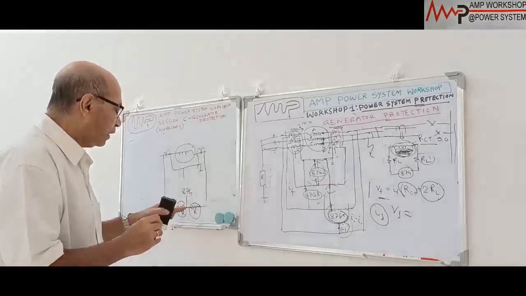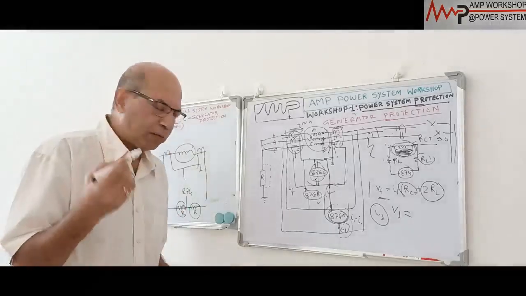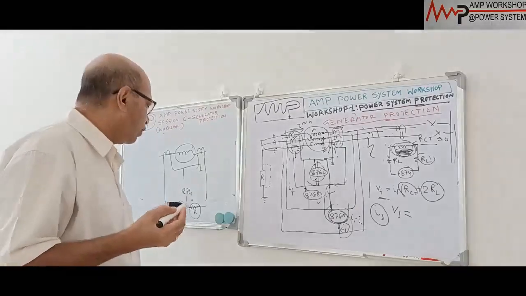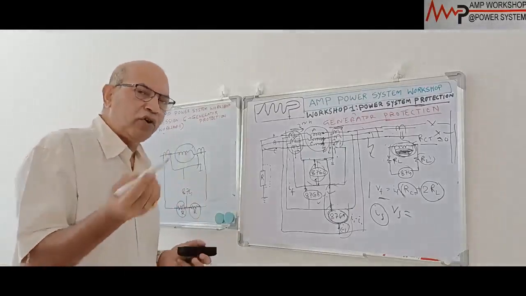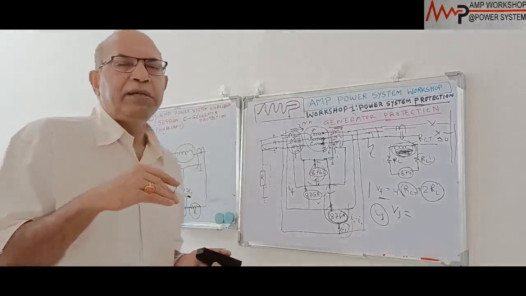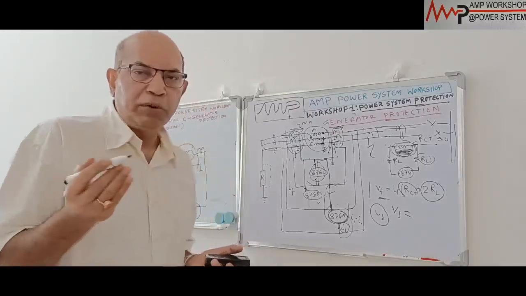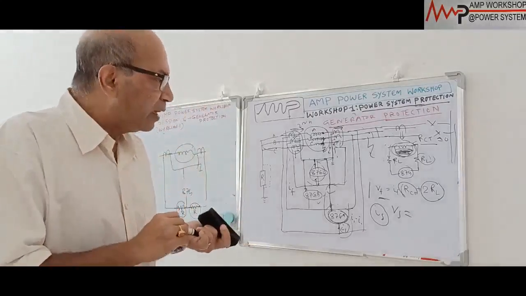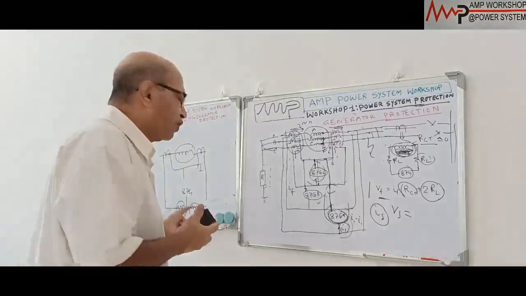You can say this is another coil or another electromagnet where the restraining force is given, and then the relay operating coil will be slightly delayed or retarded. In the digital relay, we can do this by programming the restraining function.